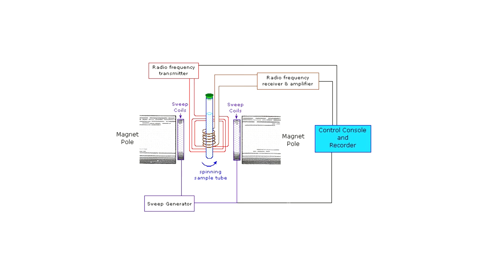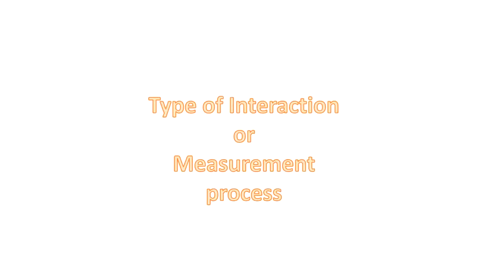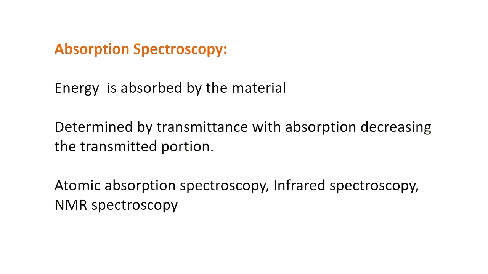NMR spectroscopy. Now the next way in which you can classify different types of spectroscopy is the type of interaction which happens between the matter and the radiation, which is also the basis of how these interactions are measured, or what kind of measurement process is used to analyze these interactions. So the first kind of interaction is absorption spectroscopy.